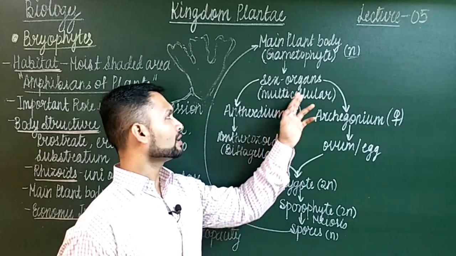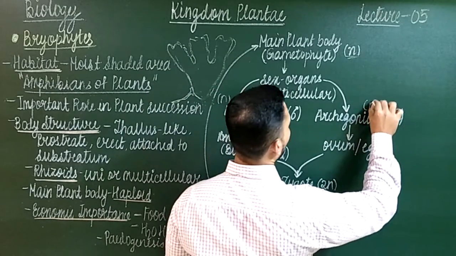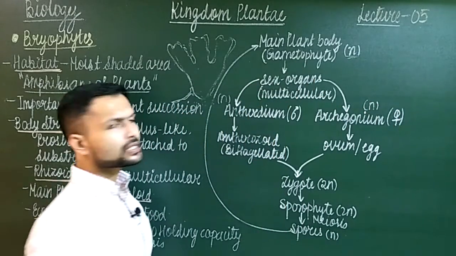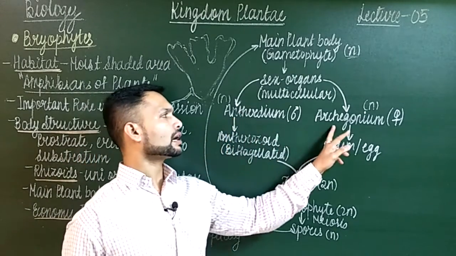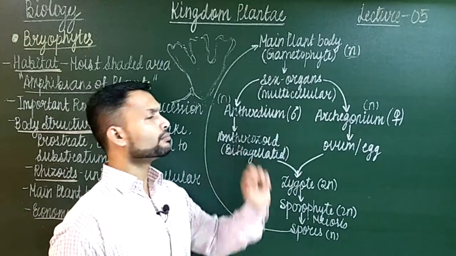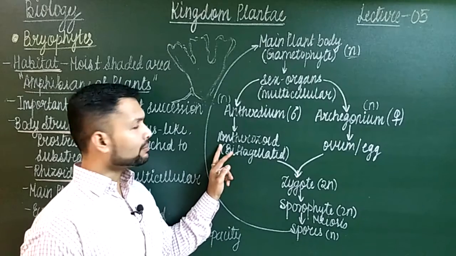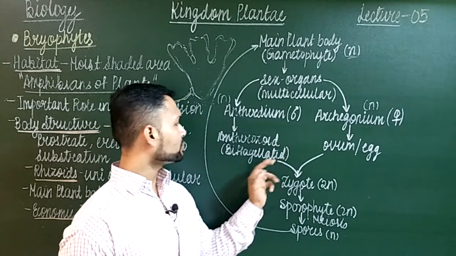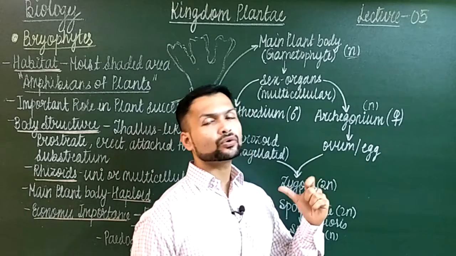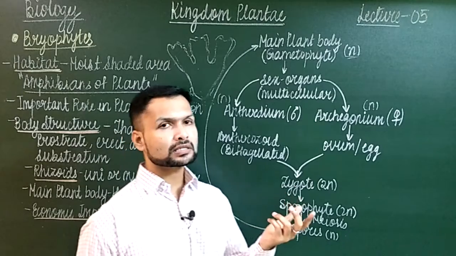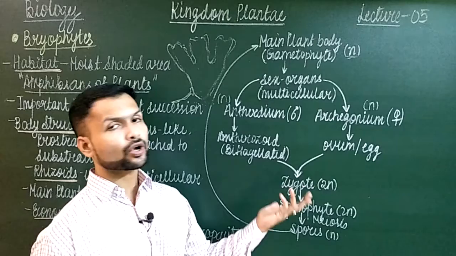So here you can see again, obviously these are haploid only, simply because the original plant body is also haploid. So they will produce sex organs some time in the lifespan, and the antheridium and archegonium, these are the two sex organs which are multicellular ones. Then the antheridium will produce the male gametes, which we call antherozoids, which are biflagellated, so they are motile, here you can see. And in the archegonium it forms a single large ovum, or single egg, the female gamete, which is non-motile.